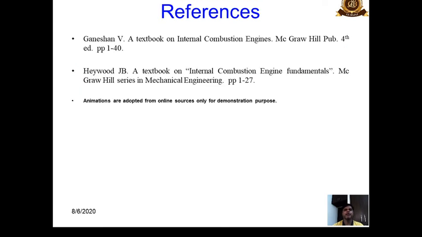I have adopted these animations from online sources only for student demonstration, and I have referred to textbooks to prepare this particular slide.